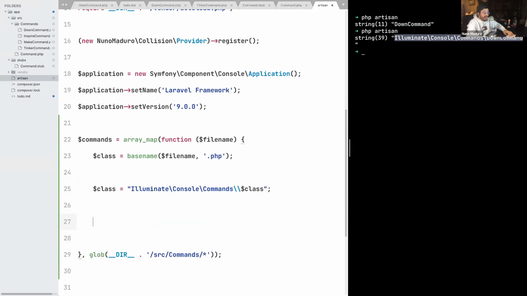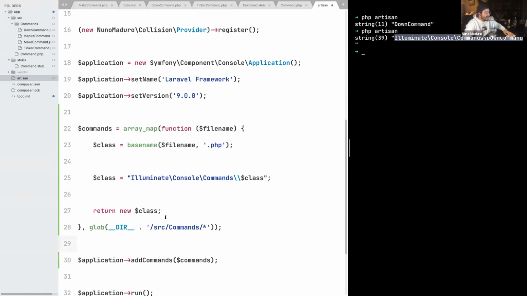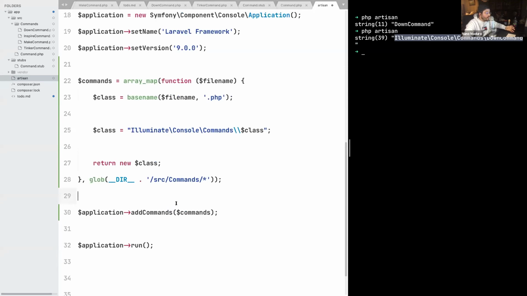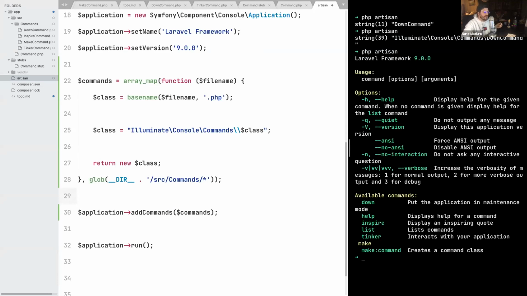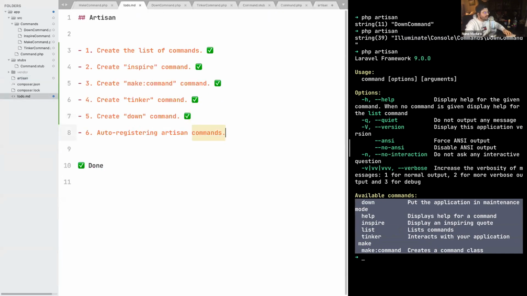And really, the last step is to new up this object. So I can simply do new class like that, return new class. Meaning that if my live code goes correctly, what I do expect to happen now is that if I type php artisan, all the commands should appear on the list of available commands, and I see all of them, even though I haven't registered those commands manually. So all the commands that I create starting from now will appear on this list of available commands automatically, meaning that we just have finished the auto-registering of Artisan commands.